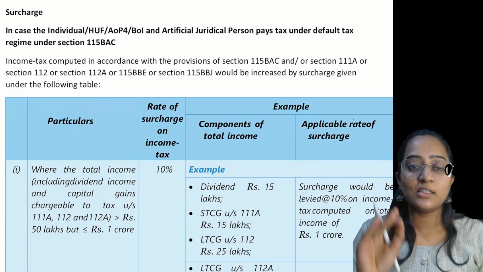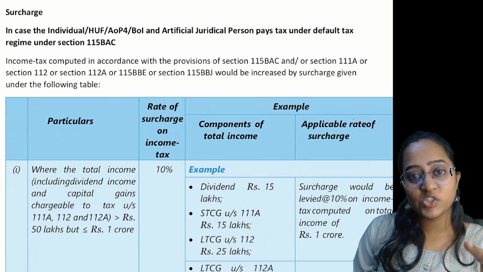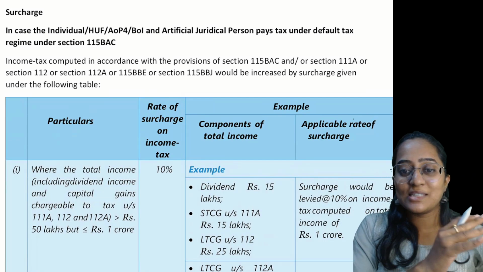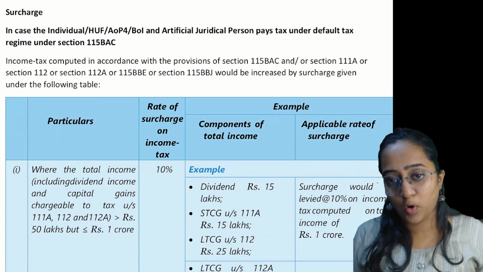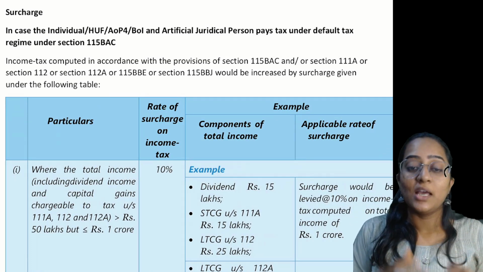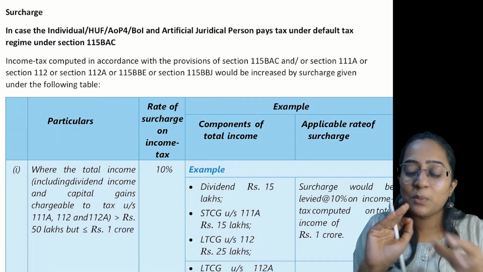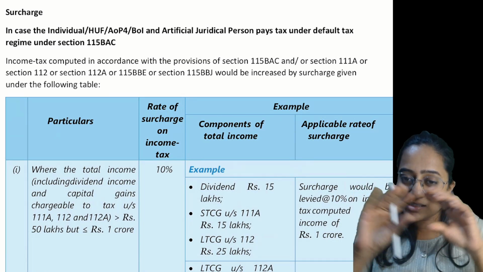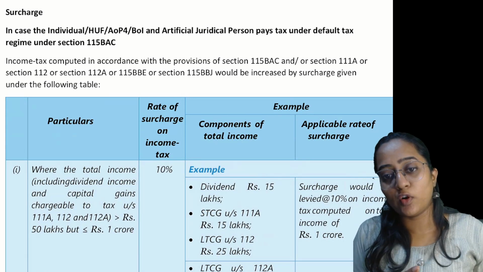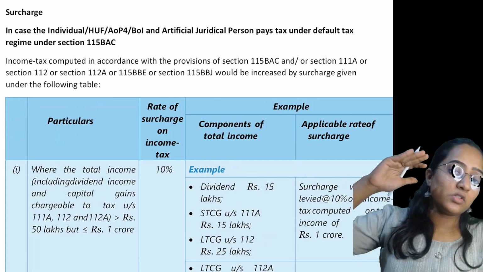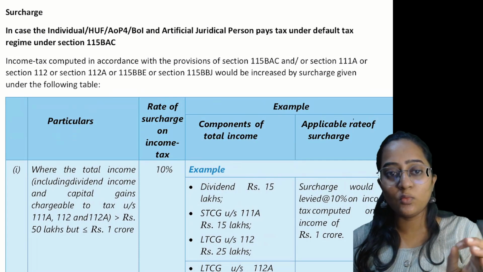In today's session, let's discuss the surcharge applicability for individuals, HUF, AOP, BOI, AJP under the default tax regime, which comes under section 115BAC, and also under the normal tax provisions. Let's discuss the surcharge. We have a different rate of surcharge applicable for both. The comparison is almost the same, except there are certain changes that make the difference between the surcharge under the default tax regime under section 115BAC and under the normal tax provisions. Clear? So now let's try to understand what is meant by surcharge.